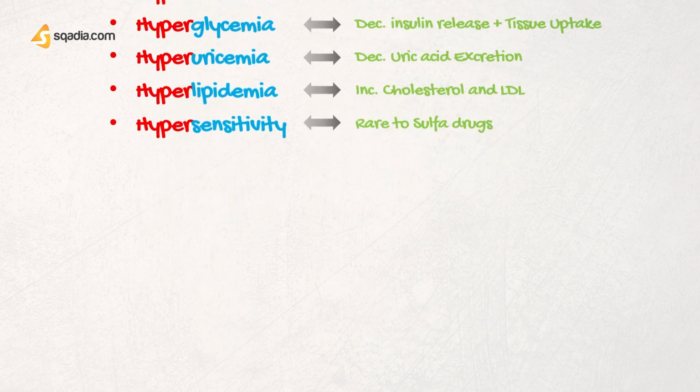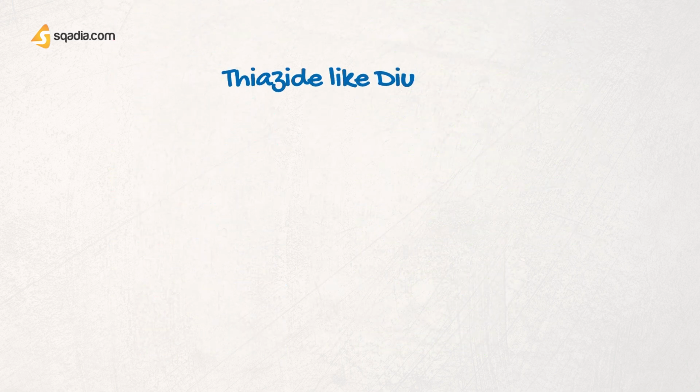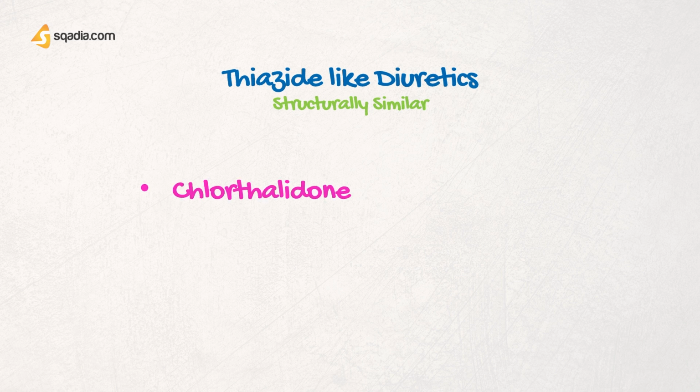Then important thing is another group which is called thiazide-like diuretics. They have unsubstituted sulfonamide residue, and they have diuretic properties, but they are not true thiazides, and they include chlorthalidone, metolazone, and indapamide. Chlorthalidone, you should remember that it is a longer acting drug, and it is used for management of hypertension in single daily dosing.